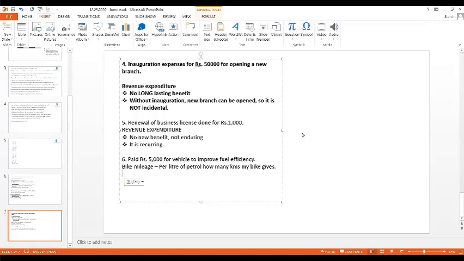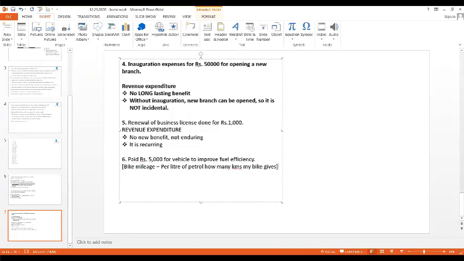Let us see what is fuel efficiency. So, bike mileage. You all might have heard of the word mileage. Mileage means, per liter of petrol, how many kilometers my bike or my car is giving. That is what is mileage. Have you all understood, students? Yes, ma'am. Very good. Why are we learning about mileage? This mileage is not a part of the question. It is only an explanation given from my side. So don't think it is a part of the question. I'm putting it in bracket.